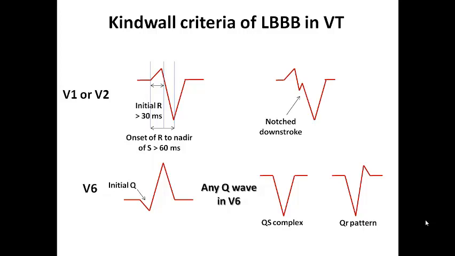And so the presence of these features are called Kindwall criteria of left bundle branch block in VT, and they are suggestive of ventricular tachycardia because they represent atypical morphologies. And here, whenever the time interval is longer, this is much more suggestive for ventricular tachycardia.